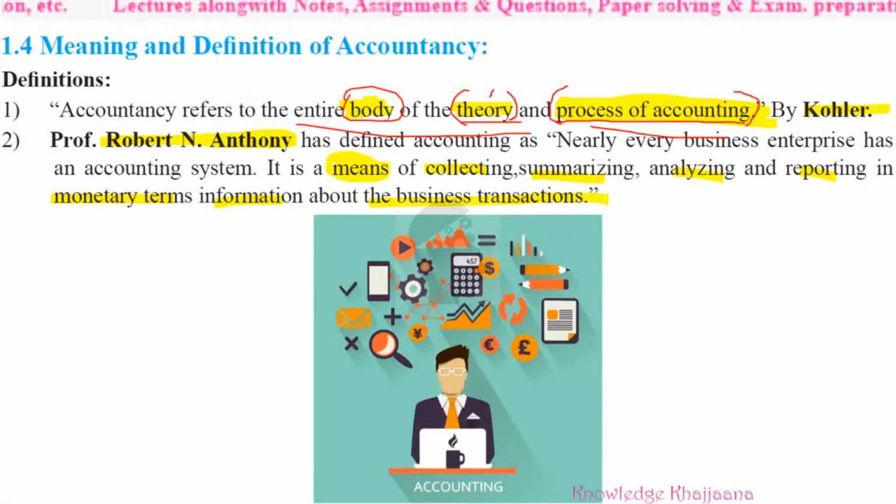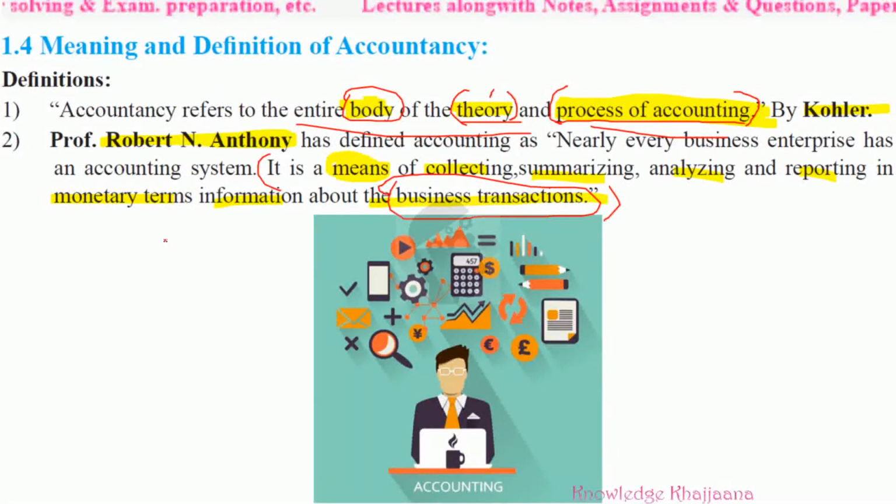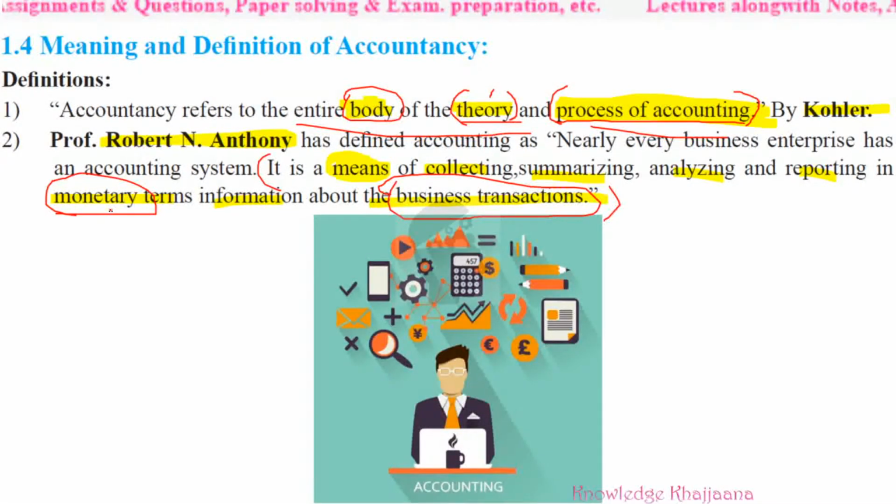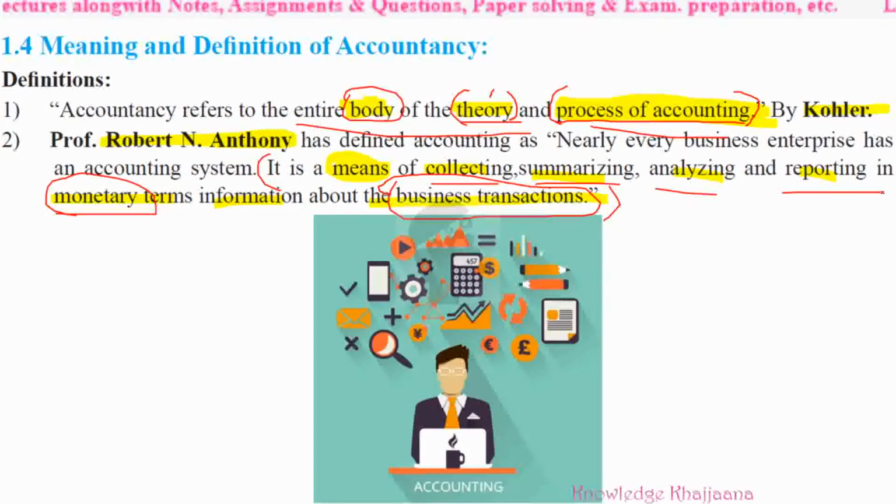See what is recorded in this one single sentence. You can come to know the entire definition of accountancy. We'll learn in pieces. What is recorded? Business transactions are recorded. What is meant by business transactions? The transactions in which money is involved, right? That is called monetary transactions. What is done with the transactions? Those are collected, then summarized, then analyzed and reported. This work is done under accountancy.